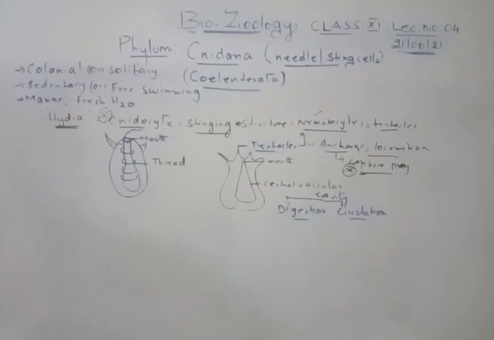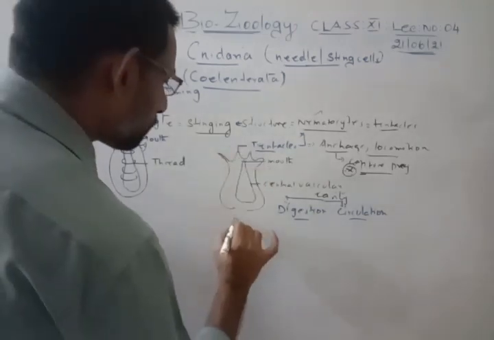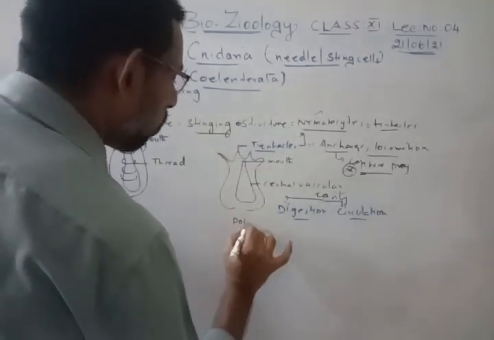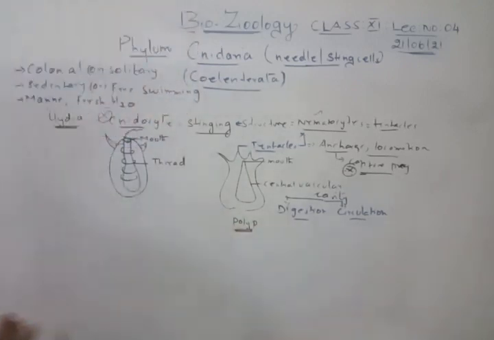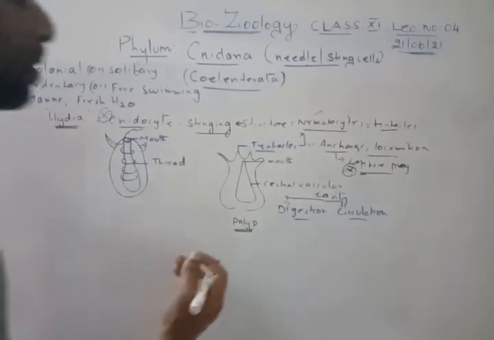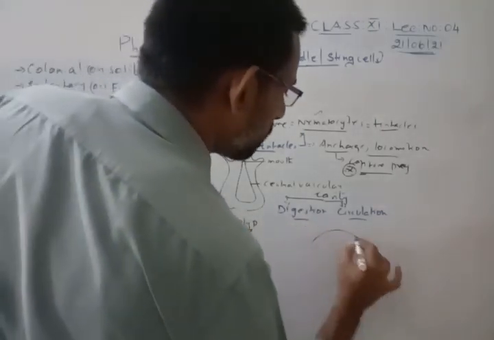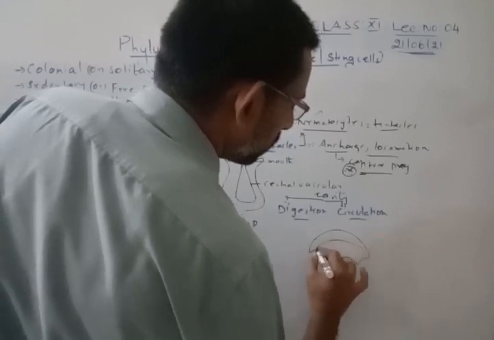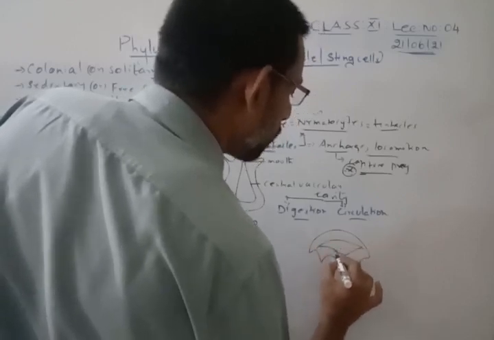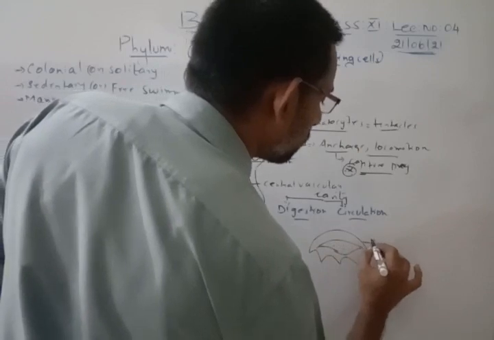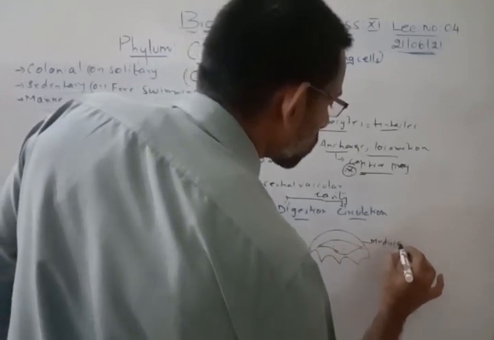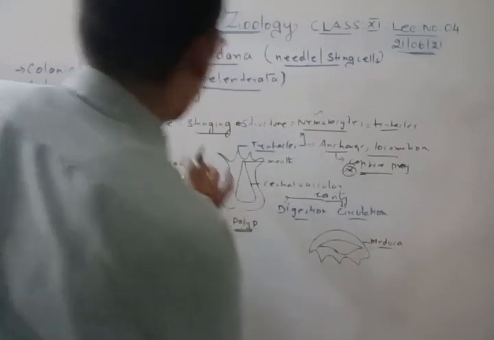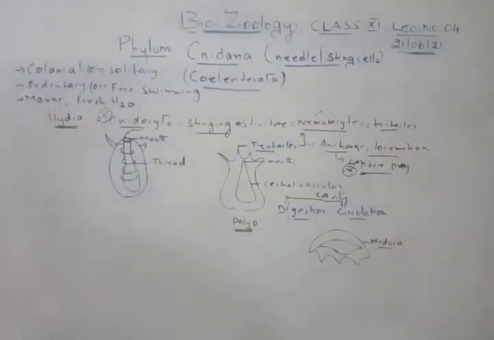And second, it has two forms. This form is called the polyp. So this is the first form, which has the polyps, and one more form is the umbrella shape. So this is the other form of it. We call this form the medusa. So there are two forms in this hydra: one is the polyp and the other one is the medusa.